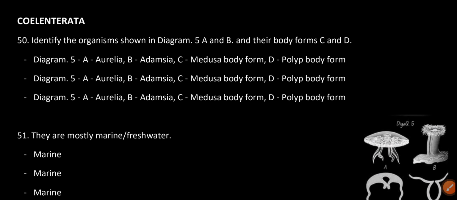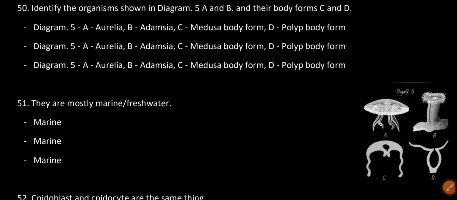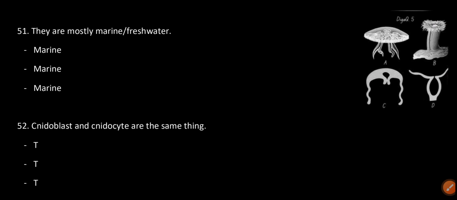Coelenterata. Identify the organisms shown in diagram 5A, B and their body forms C and D. Diagram 5A is Aurelia and B is Adamsia. C is the medusa body form and D is the polyp body form. They are mostly marine.